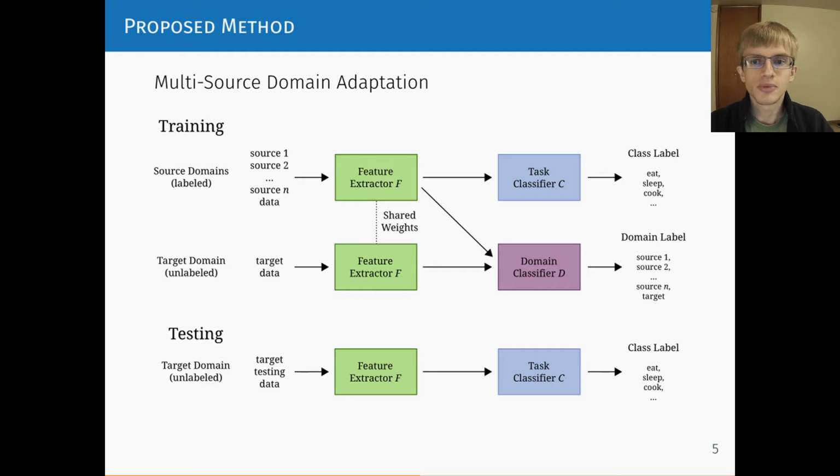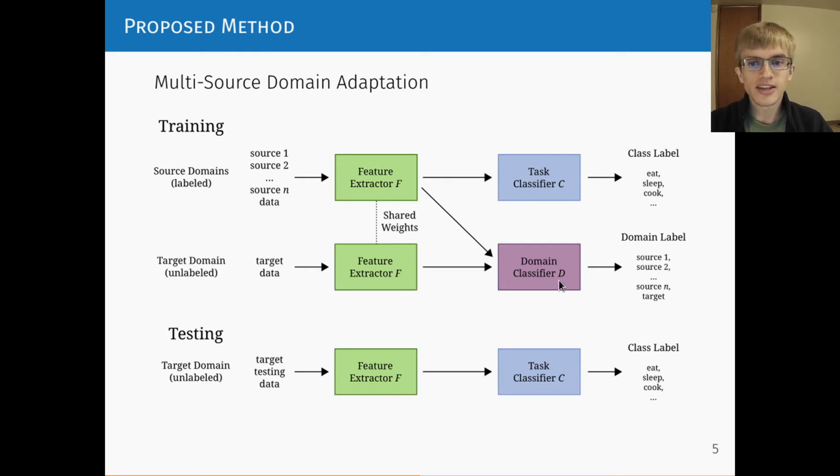First, we use domain adversarial training. We can run the source domain data through a feature extractor, and then since we have the labels, we can directly train a classifier with those labels. However, since we don't have labels for the target domain, we can't directly train a classifier on it in the usual way. Instead, we train the outputs of the feature extractor between the source domain and the target domain to be similar or invariant, so that they look like they're coming from the same distribution.